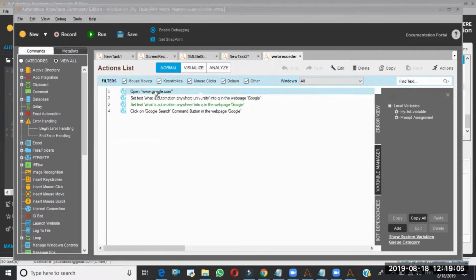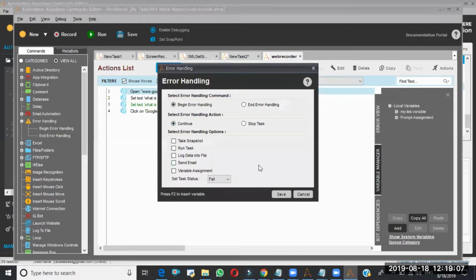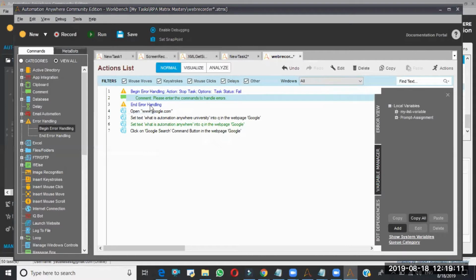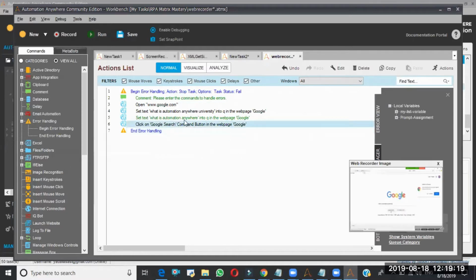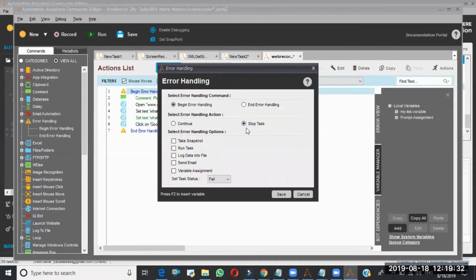In general, I'll put the error handling here, Begin Error Handling, and say Stop Task. This will be done. But assume this is the Google search button: if at line number 4 our bot failed, we need not run line number 6. So by that time we can say Stop Task.